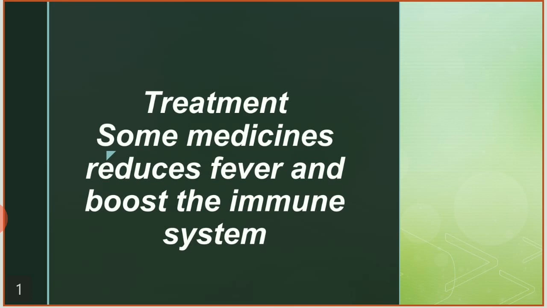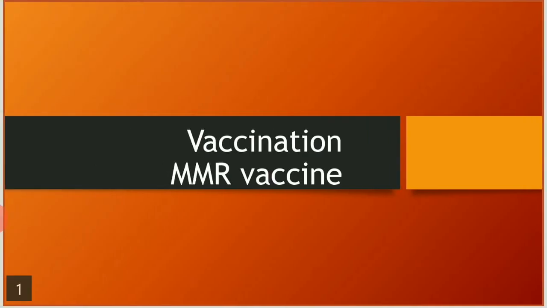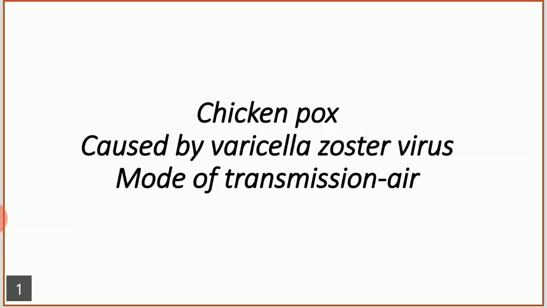So how can we prevent it? Even that one time it may not occur if we get the vaccination. What vaccination do we get? That is the MMR vaccination. It should be given at an early age of a child, which will prevent the measles. Let us study our next viral disease, chickenpox.